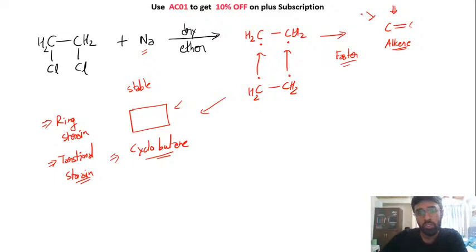So generally you will get this alkene as the major product while this will be in the minor. So this is the result of your intramolecular reaction जहाँ पे आपका same molecule के अंदर reaction हो गया. This is the result of intramolecular and this is your intermolecular.